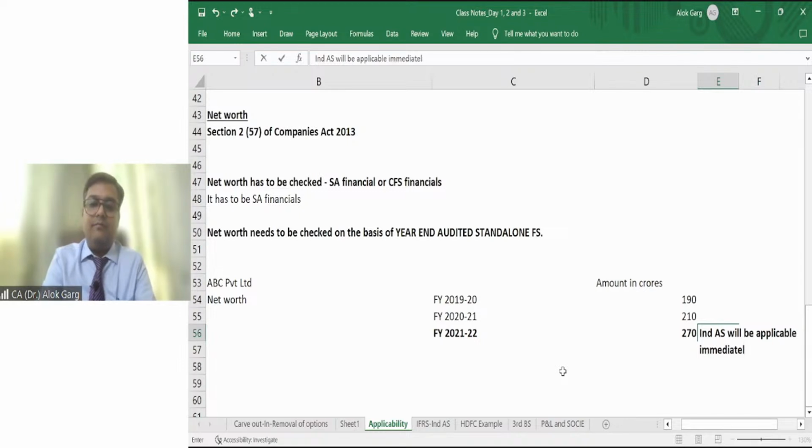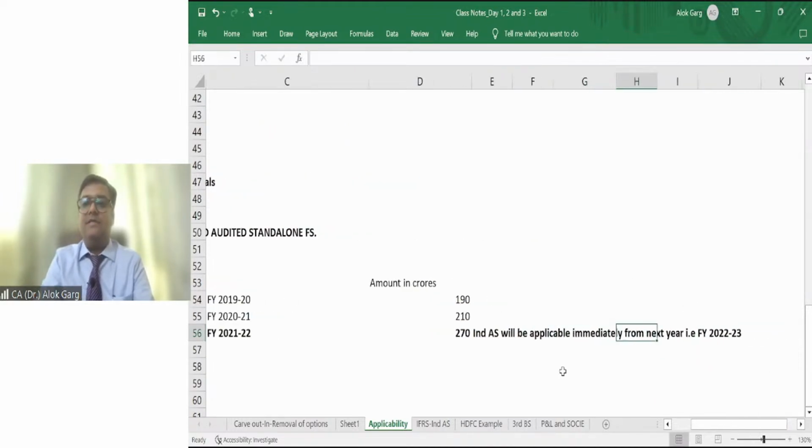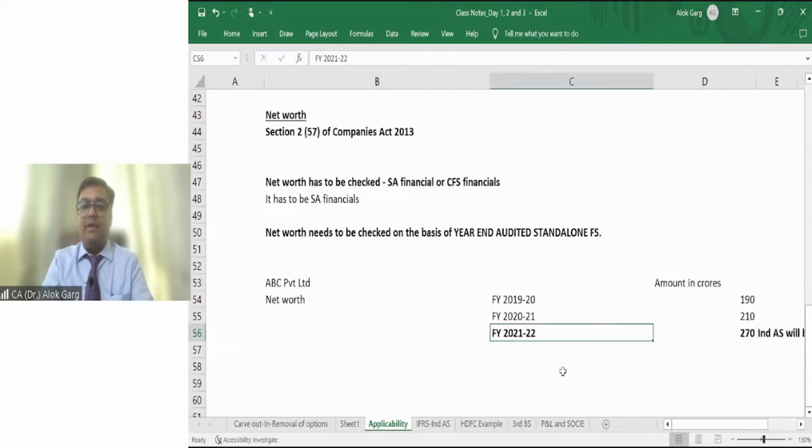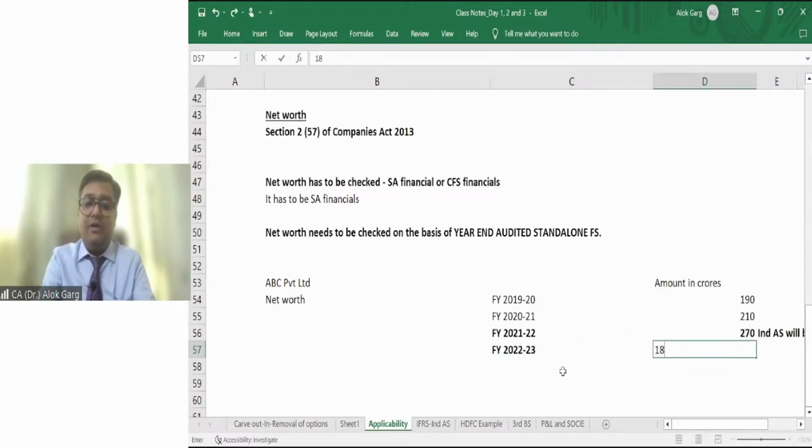from next year. What is the next year? That is FY 22-23. Right? Ind AS will be applicable immediately from next year. That is FY 22-23. Sir, what happens if in the next year, let's say you applied Ind AS, in the next year in 22-23, due to the losses, the net worth has gone down by 180 crore, gone down to 180 crore. What happened?